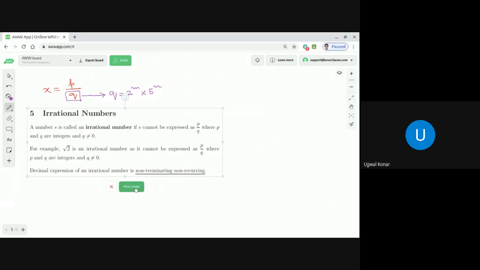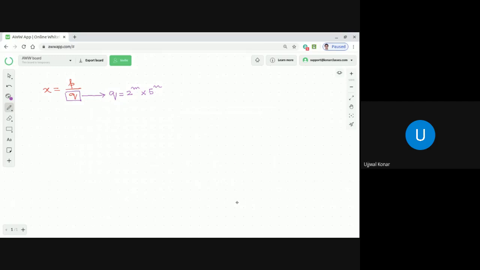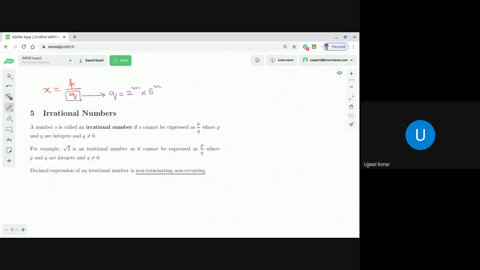So the irrational number, dear students: a number S is called an irrational number if S cannot be expressed as P by Q, where P and Q are integers and Q is not equal to 0. For example, root 2 is an irrational number as it cannot be expressed in the form of P by Q, where P and Q are integers and Q is not equal to 0.